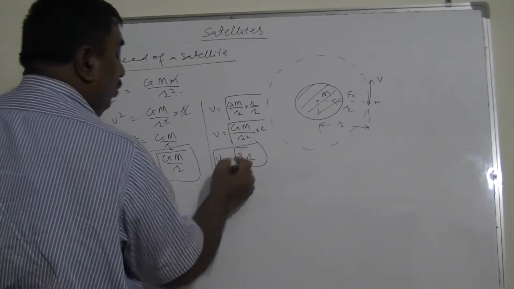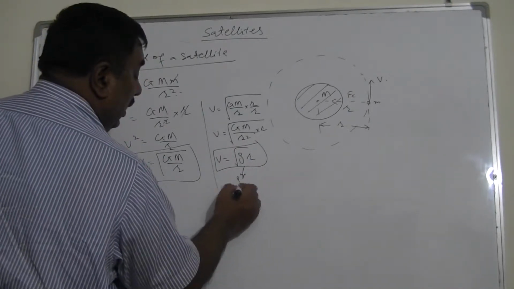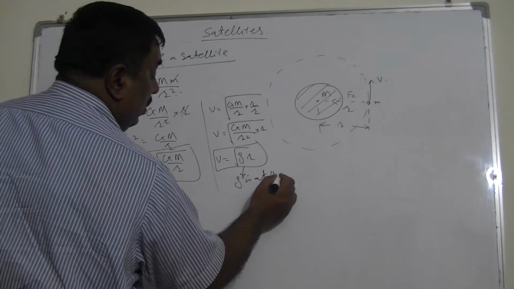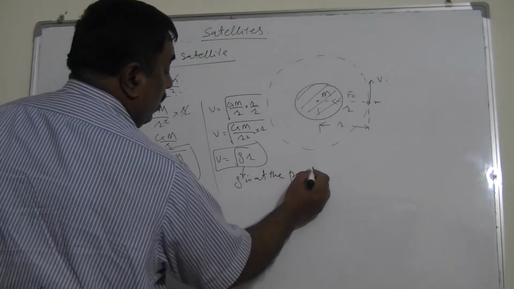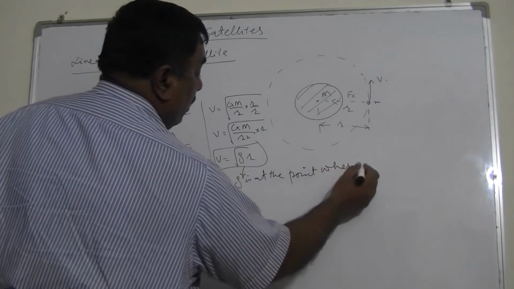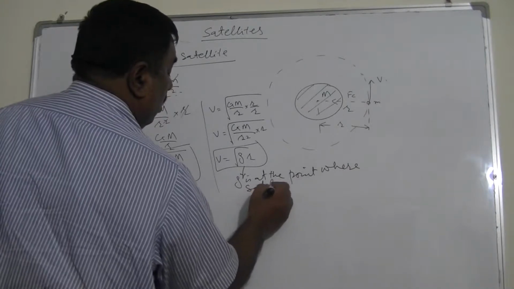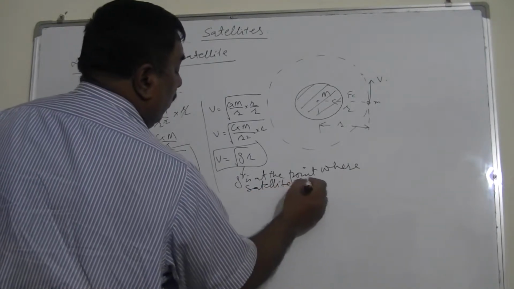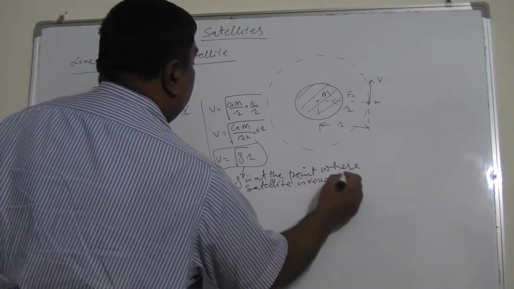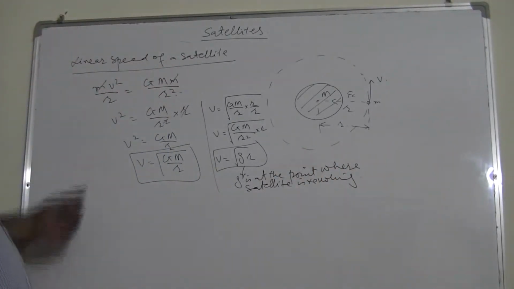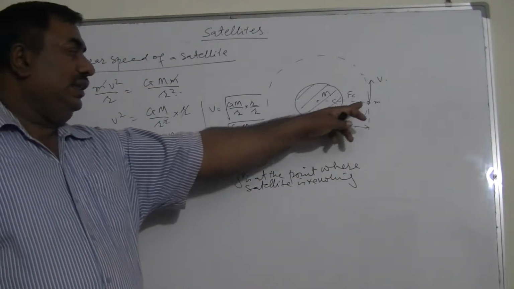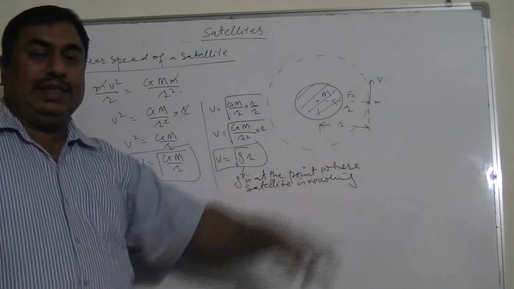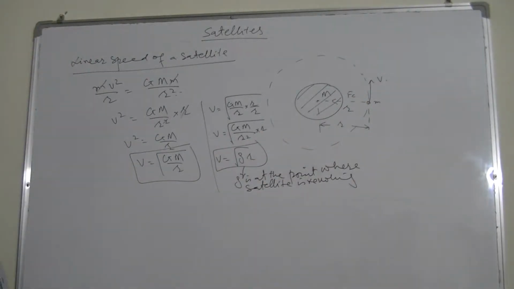But keep in mind, when you use this formula, g is at the point where the satellite is revolving. g is not the value on the surface of this planet. g is at this point where the satellite is moving. So I can always say this is the linear speed of the satellite.